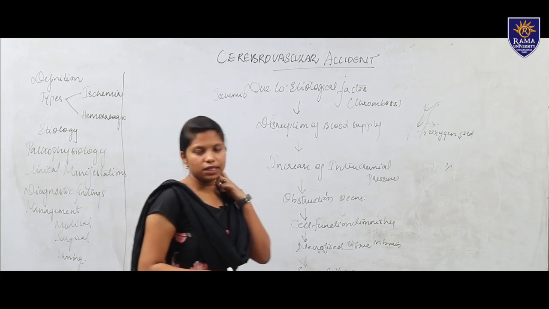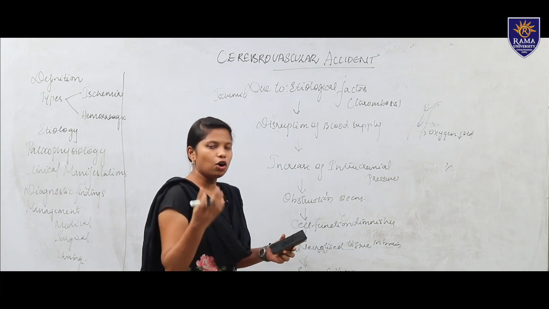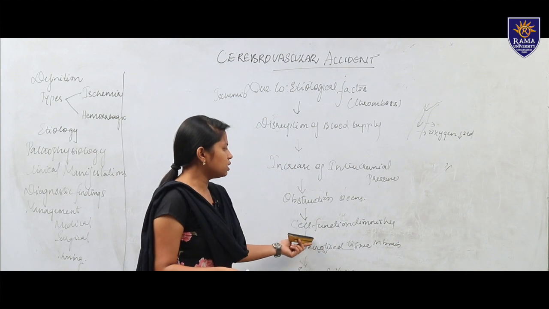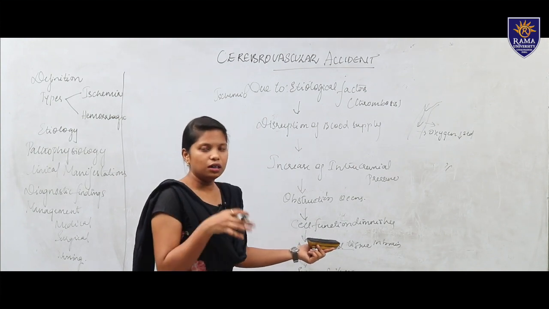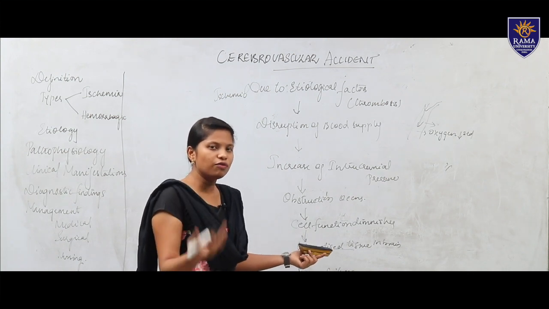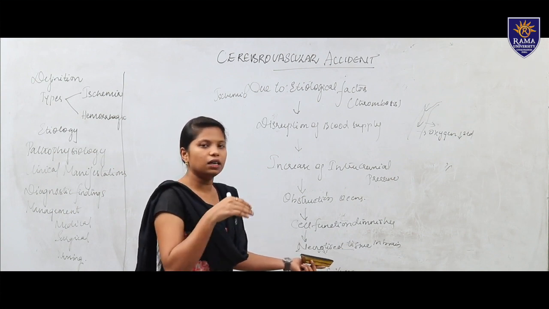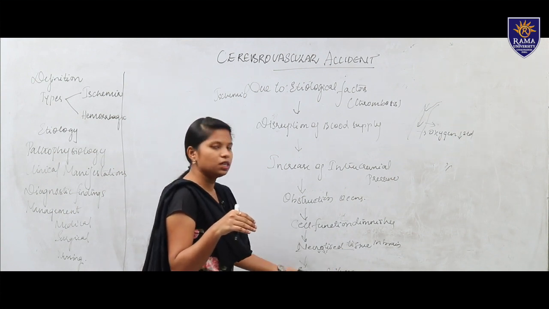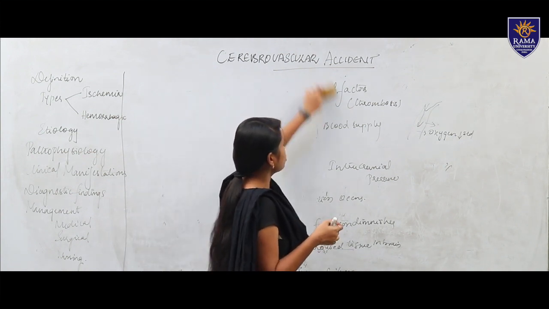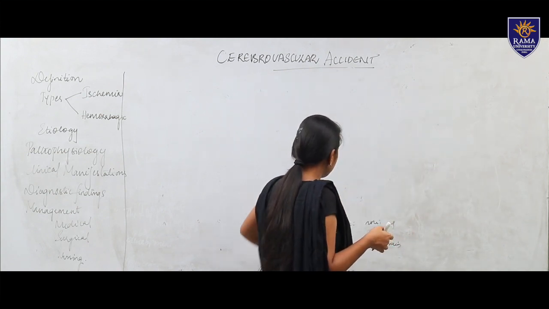As I told, ischemia is caused by disruption of blood flow, and the oxygen supply is decreased, so an obstruction occurs. The cells within the tissue or the artery get damaged and do not function properly. It causes necrosis of different areas of the brain, which causes energy failure and causes ischemia. So moving to hemorrhagic stroke. Hemorrhagic stroke, as I told, is a rupture of a blood vessel. So how does the rupture occur?